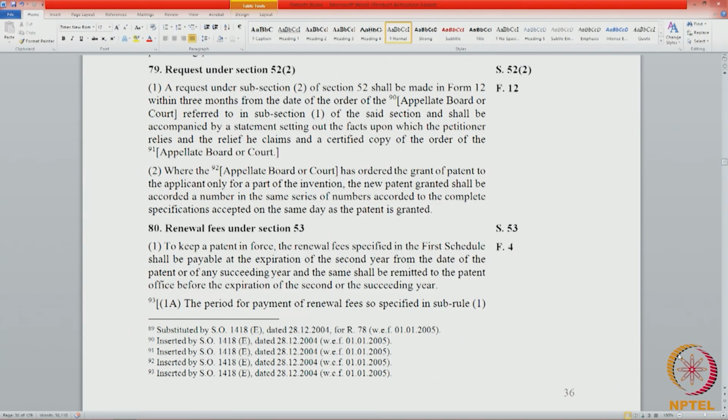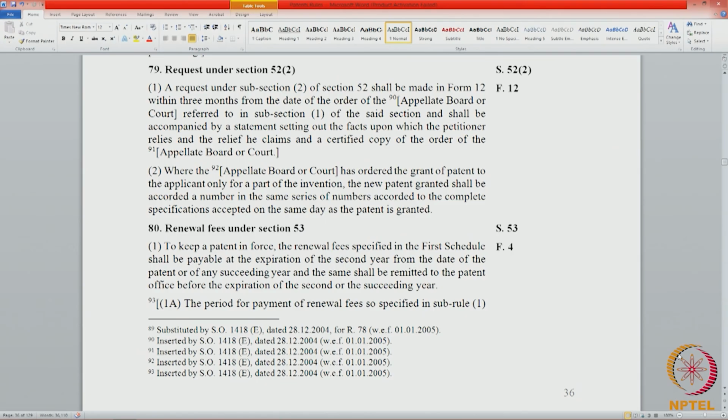In section 52.2, we had seen that a request could be made to the controller using form 12, and one of the prerequisites for using form 12 is that there should have been a revocation of a patent under 64. 79.1 states that a request under 52.2 shall be made in form 12 within 3 months from the date of the order of the appellate board or court referred to in subsection 1.